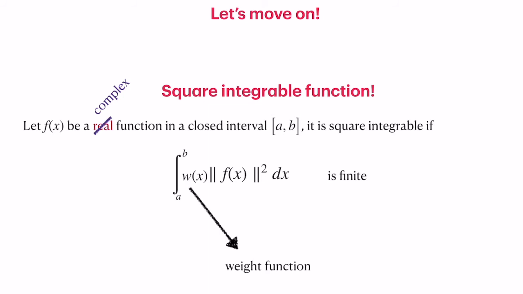It is important that w of x should be positive definite. Otherwise, if it is a wiggly function or has negative terms which cancel out, there is a possibility of this integral going to 0. Such things are not allowed. So the weight function should be positive definite.